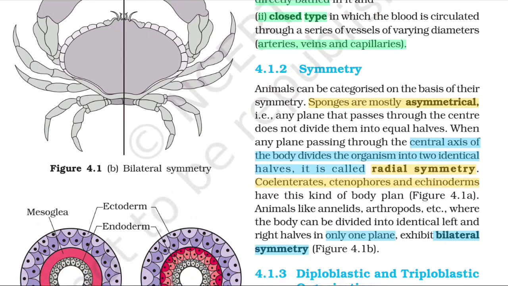Symmetry. Animals can be characterized on the basis of their symmetry. Sponges are mostly asymmetrical. Any plane that passes through the center does not divide them into equal halves. When any plane passing through the central axis of the body divides the organism into two identical halves, it is called radial symmetry. Coelenterates, ctenophores, and echinoderms have this kind of body plan. Figure 4.1a. Animals like annelids, arthropods, etc., where the body can be divided into identical left and right halves in only one plane, exhibit bilateral symmetry.